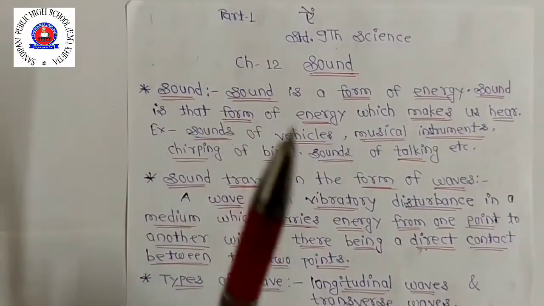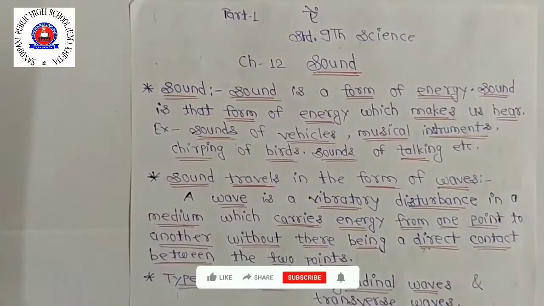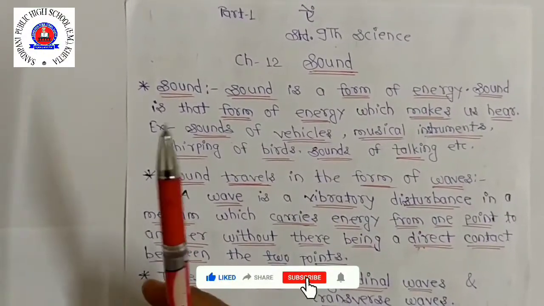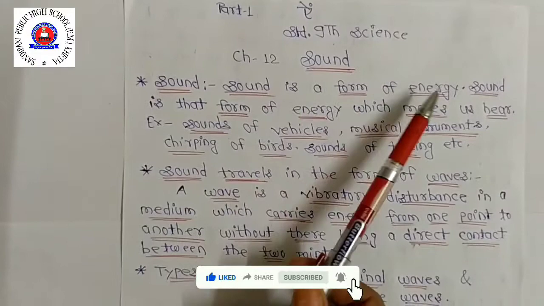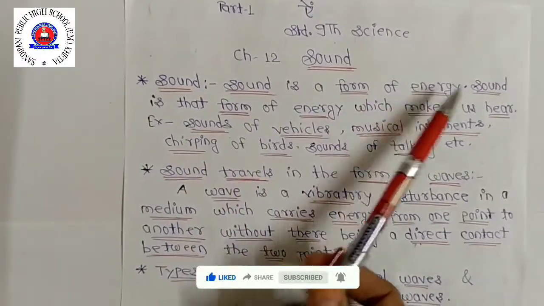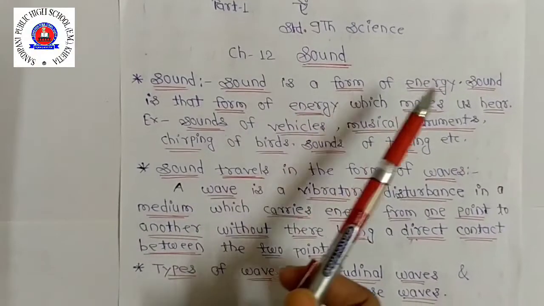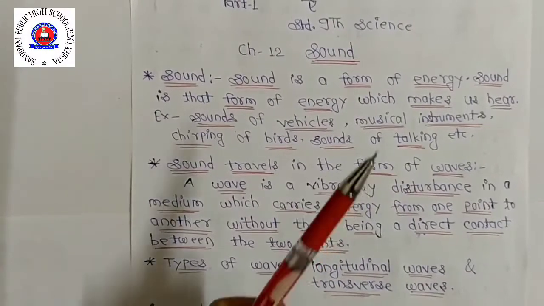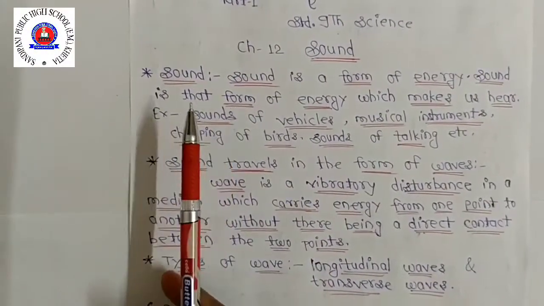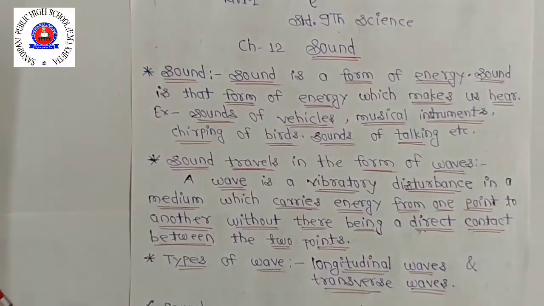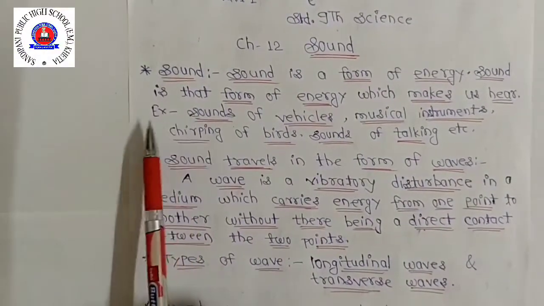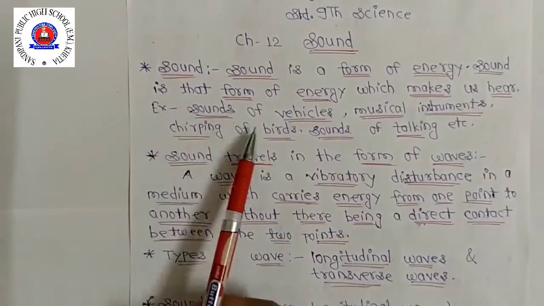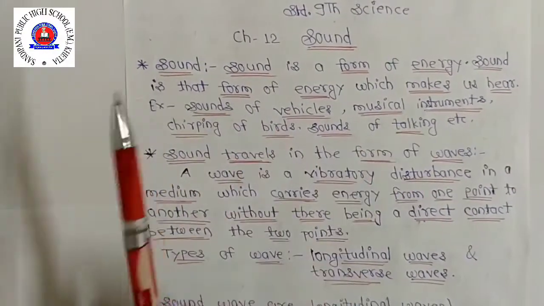Okay. So the sensation felt by our ears is called sound. Okay, means जो भी sensation आपकी ears को feel होती है, so that is called the sound. Sound is a form of energy. Sound क्या? It is one form of energy. Sound is that form of energy which makes us hear. So we hear many sounds around us in our everyday life, for example the sound of vehicles, sound of musical instruments, sound of chirping of birds, sound of anybody talking.